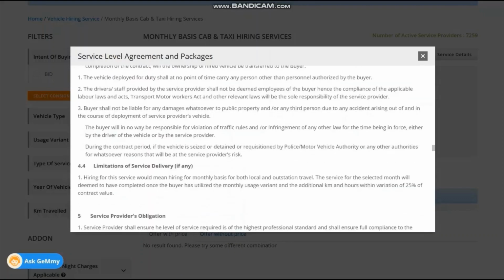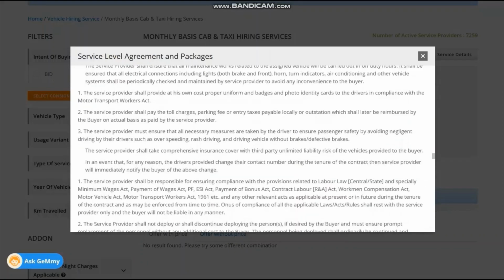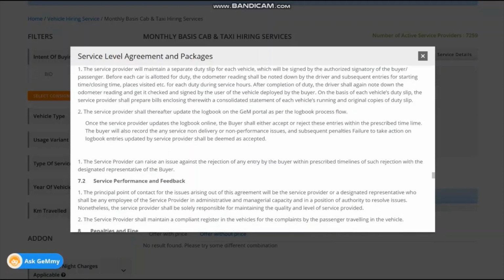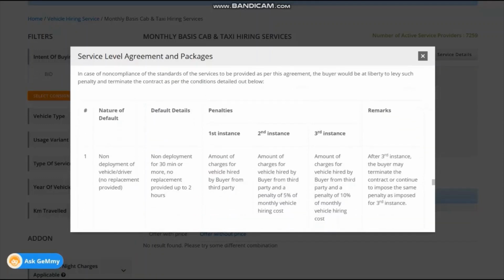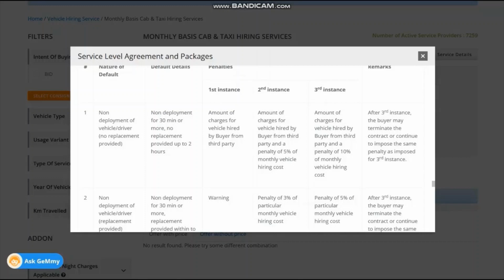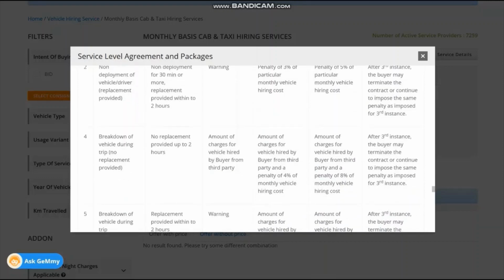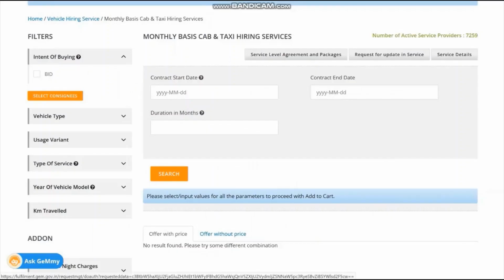It will be from service providers obligations and buyer obligation, and there will be how to maintain the logbook and penalty clauses. You can see that for normal working, whatever penalties are required, it is mentioned here. You can terminate the contract even after the third instance of any default. So please go through this to have a better understanding of the contract.